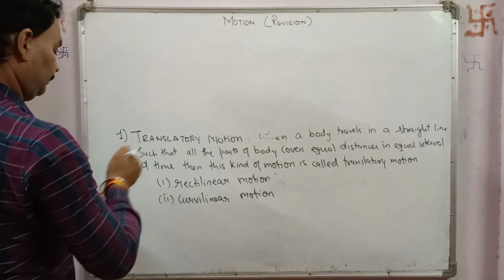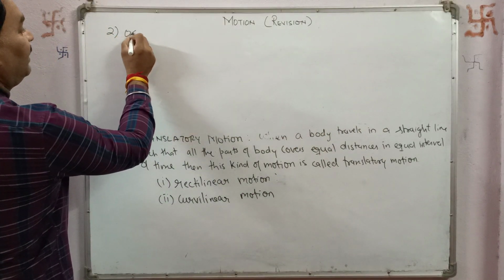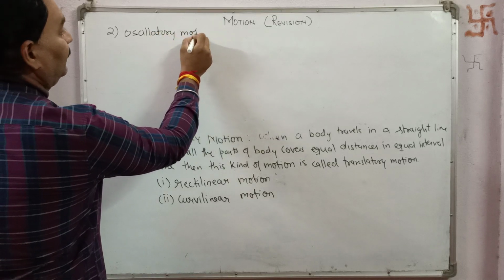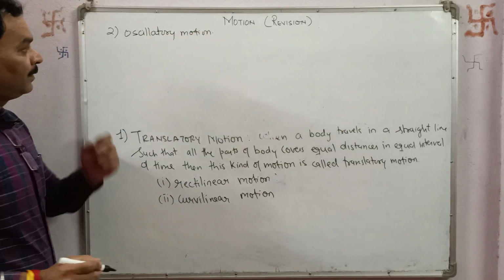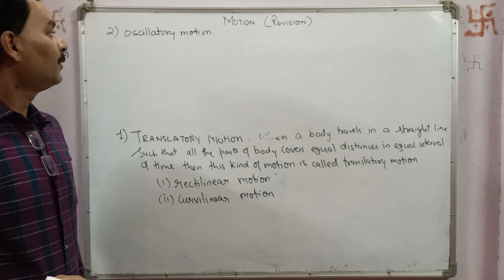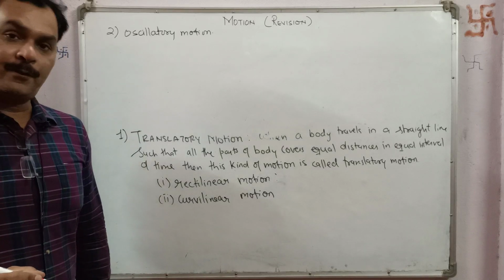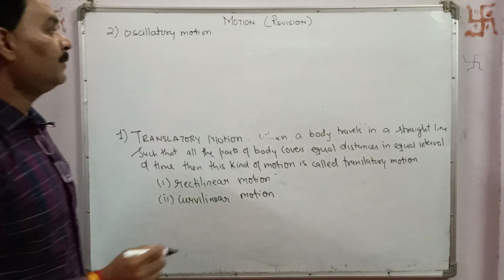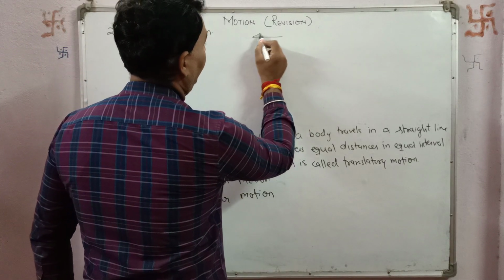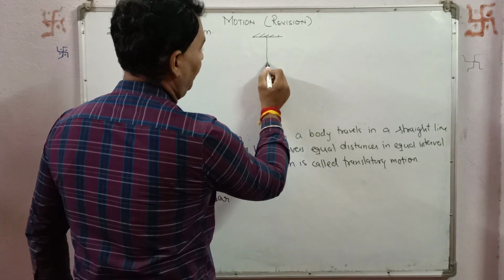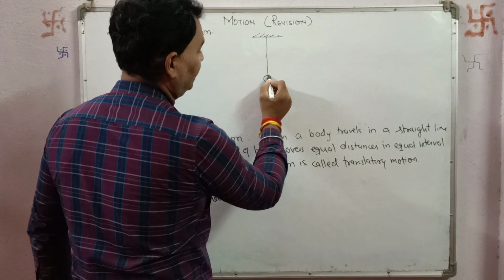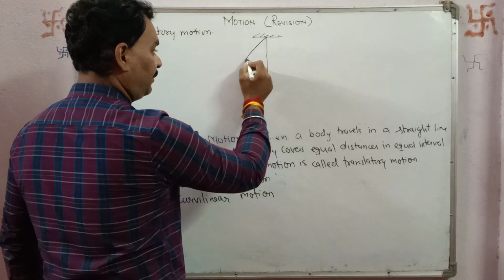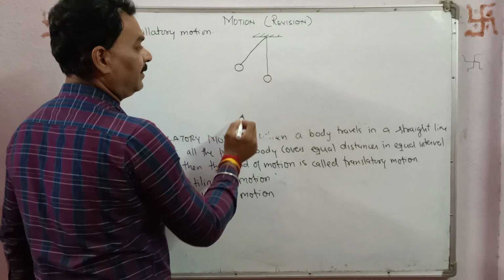Now, oscillatory motion. When a body vibrates to and fro from its mean position, it is called oscillatory motion. For example, say a point mass or a bob is suspended through a thread, and I raise that ball to one side and then drop it.